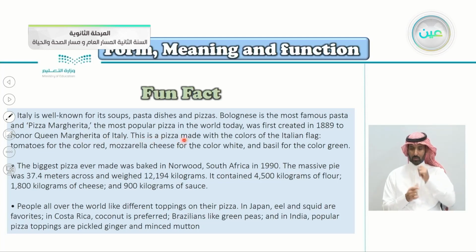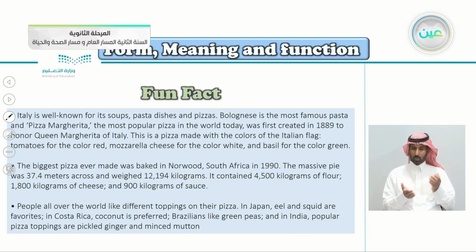This is a pizza made with the colors of the Italian flag: tomatoes for the red color, mozzarella cheese for the white, and basil for the green color. Also here, the biggest pizza ever made was baked in Norwood, South Africa in 1990. The massive pie was 37.4 meters across and weighed 12,194 kilograms. That's really heavy.